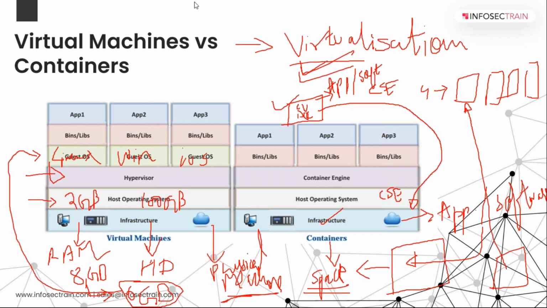So the difference between your virtual machines and container is this thing uses your infrastructure resources, and you don't have to set any operating system, right? Your hypervisor is placed right above your operating system, right?